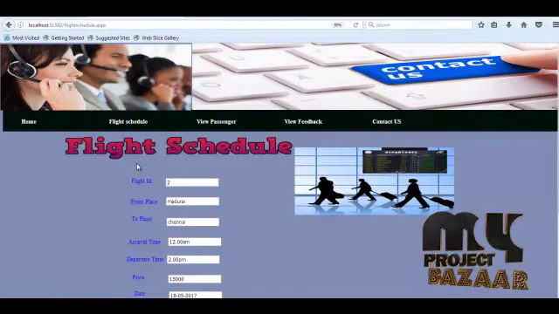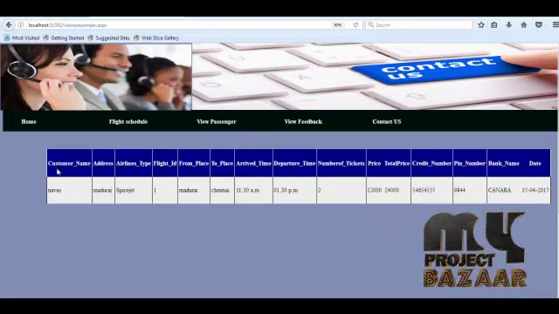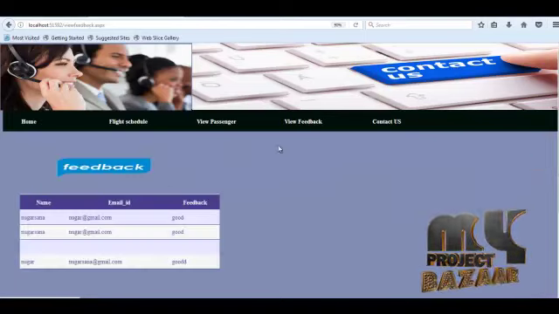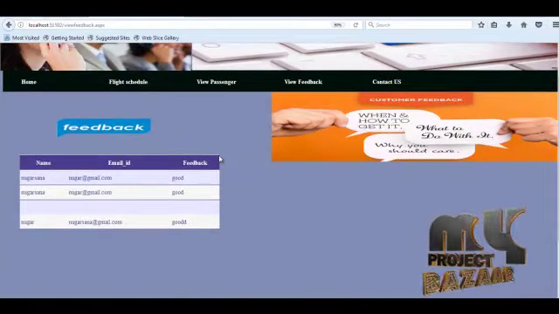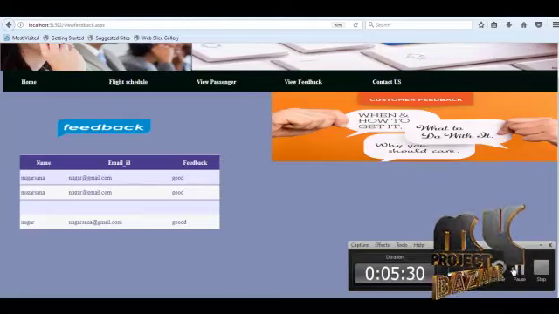If we want to view the customers, click the view passenger navigation link, and this page opens. Here we show the customer ID, address, airlines type, flight ID, from place to place, arrival time, departure time, number of tickets, total price, credit number, pin number, bank name and date of airline. And the admin views the feedback. When clicking the view feedback navigation link, this page opens. Here we show the name, email ID and feedback. These are the admin processes.